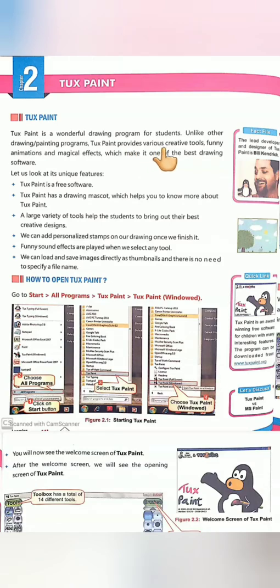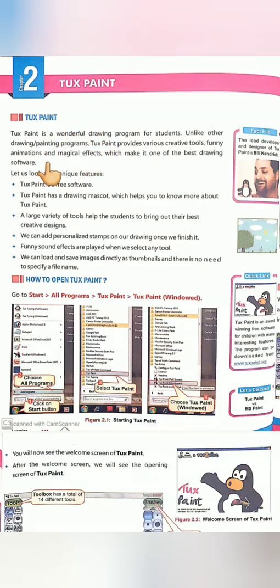Tux Paint has creative tools. Tux Paint also has funny animations. It also has magical effects.